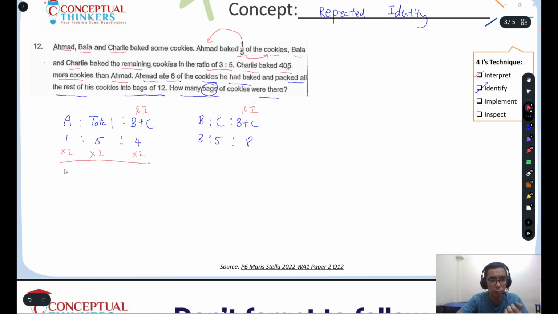Now, so this will give me 2:10:8. Now, you notice that this is matching now. So we actually can do our combined ratio. So we're going to have A:2B:C. Okay, then we have our total here.